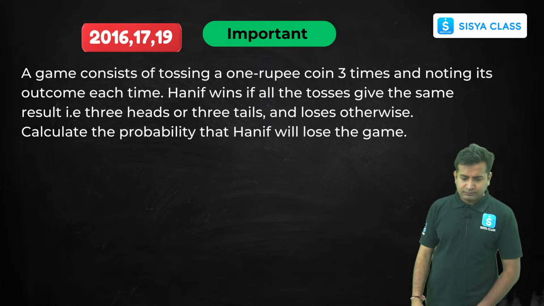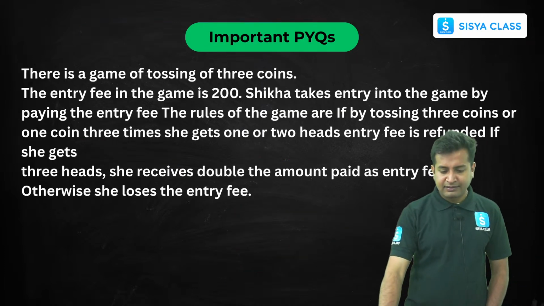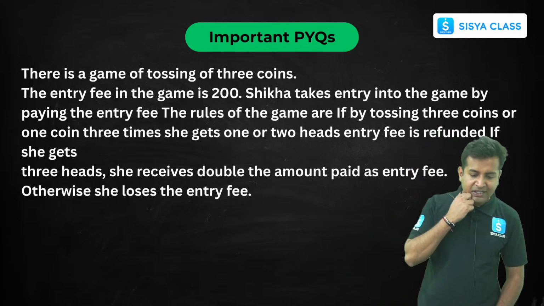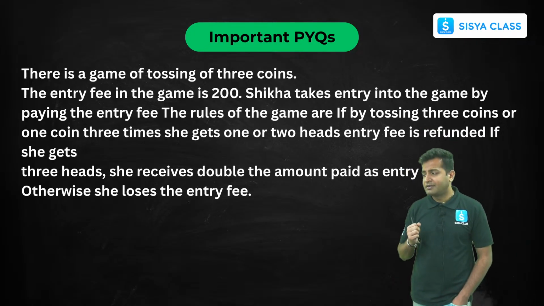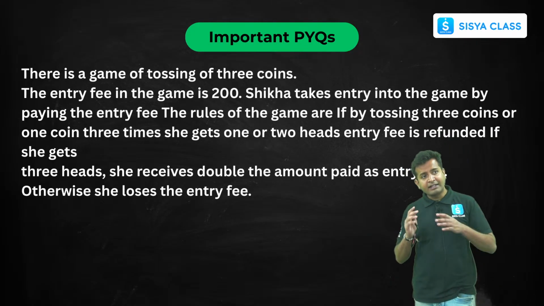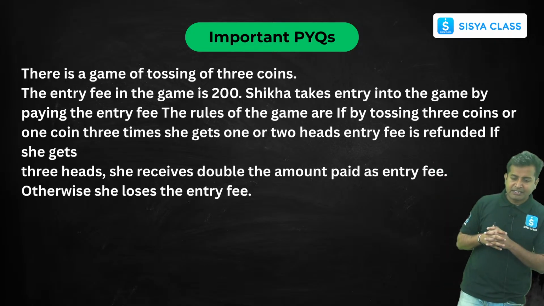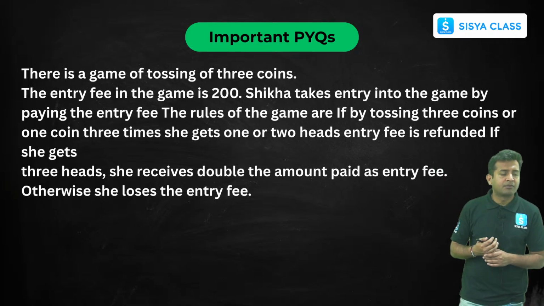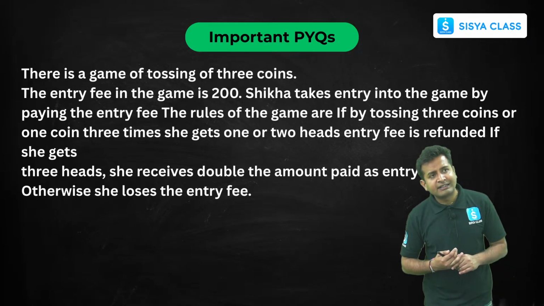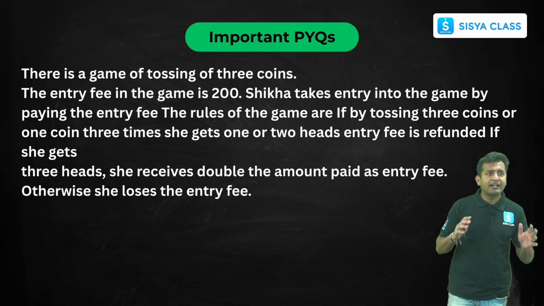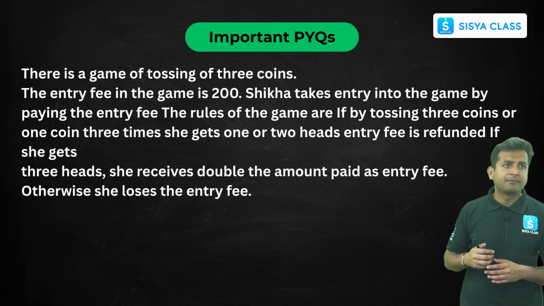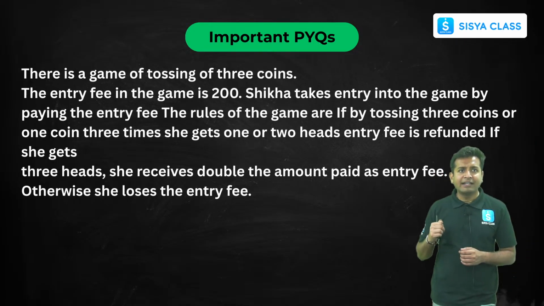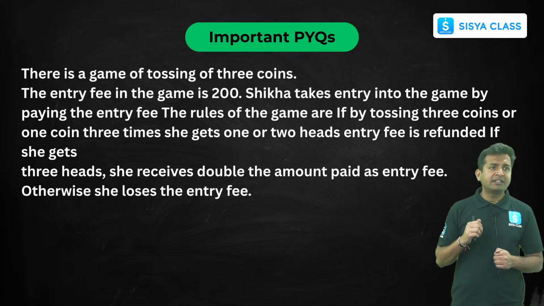Now, next is this question. This is a very, very important question, which always comes here and there. Not exactly this, but sometimes they use this concept to ask different questions. So the question says there is a game of tossing 3 coins. The entry fee in the game is 200. Shikha takes entry in the game by paying the entry fee.